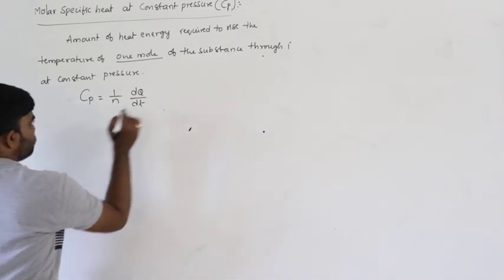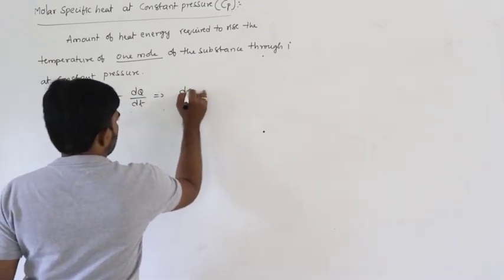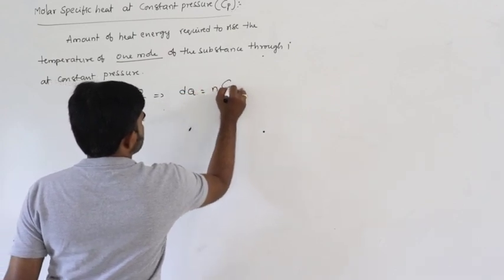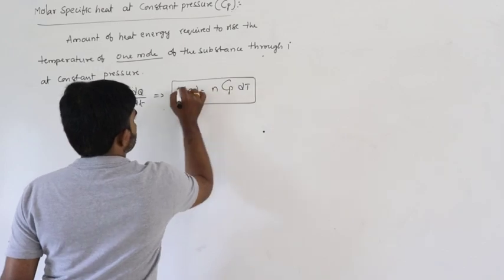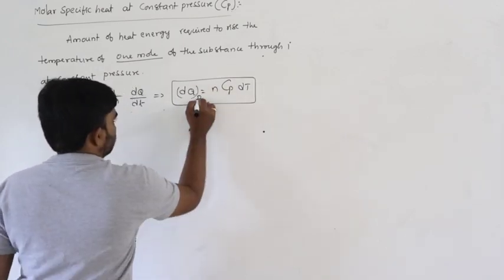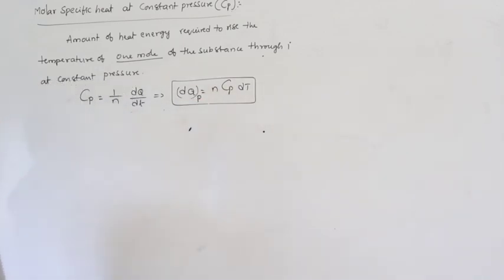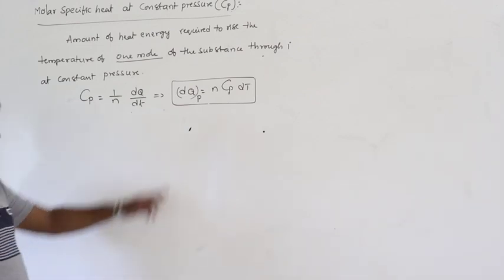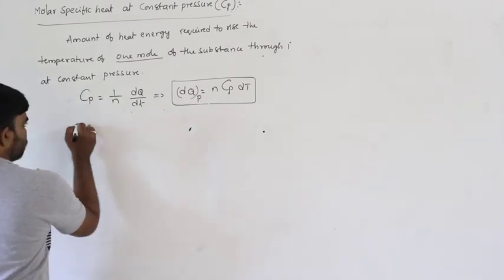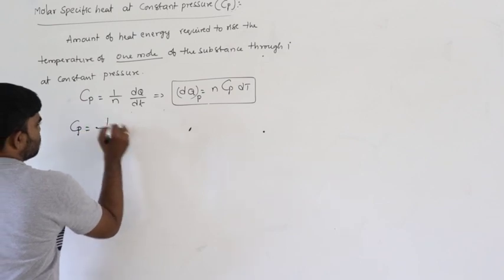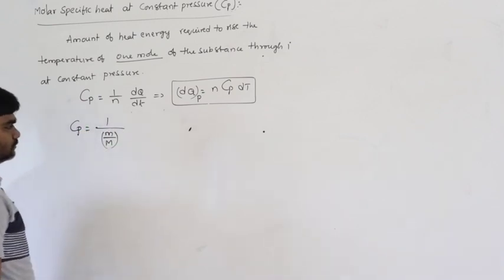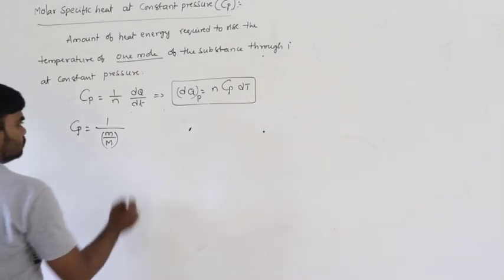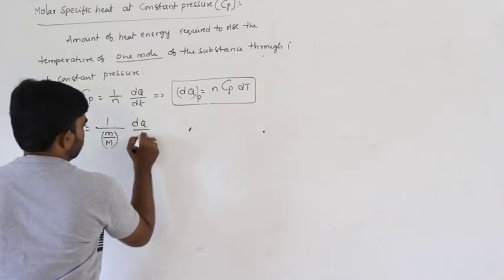From this we can write dq equals n Cp dt, dq at constant pressure, dq at P, equals n Cp dt, capital Cp. The number of moles can be written as small m by capital M, into dq by dt.